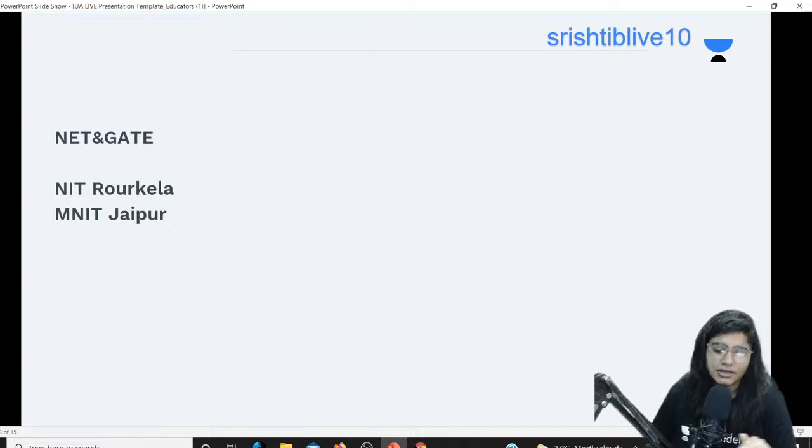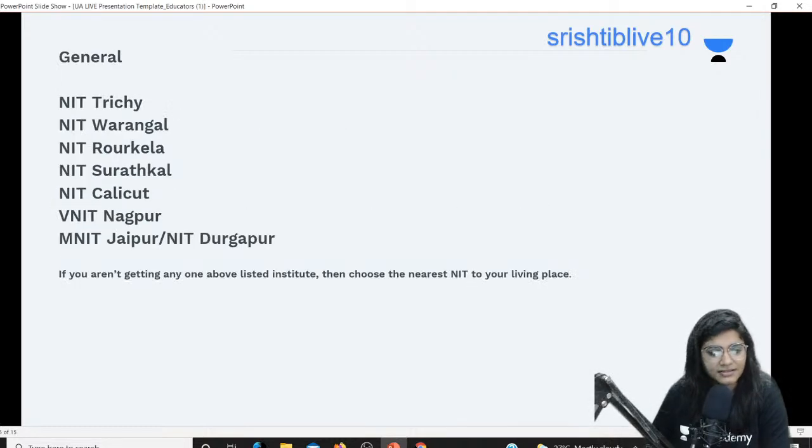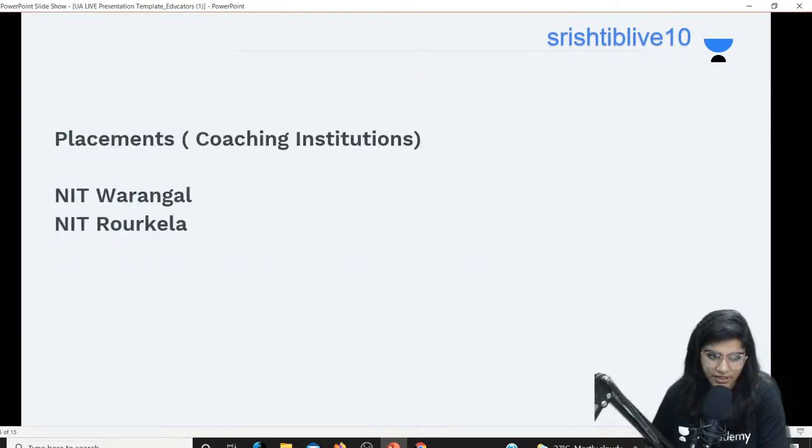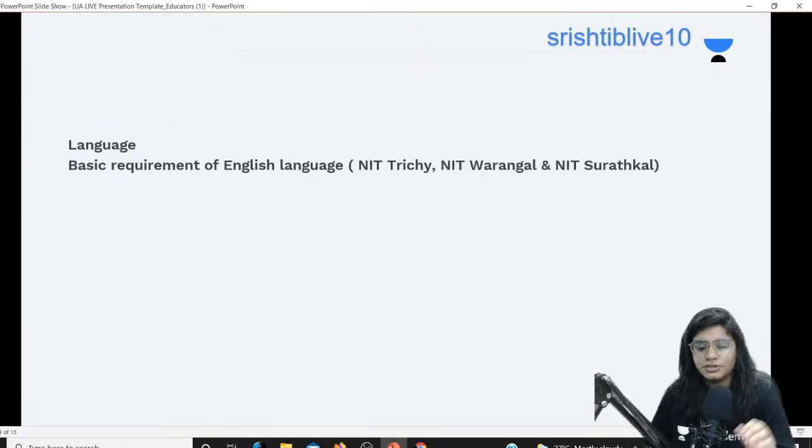But if you're not looking for any offline coaching, if it's not a priority for you, then you can go to any NIT and prepare on your own. At the same time, if you want a good curriculum, NIT Rourkela does provide a good curriculum that will help you to prepare for NET and GATE. Okay, so these are some of the preferences which you should make, and this is the preference in general. If you're getting top 4 or 5 NITs, then definitely you should take the chance. If you're not getting top 4 or 5 NITs, then you should choose the NIT which is nearest to your place. Okay, so these are the points which you have to keep in mind.